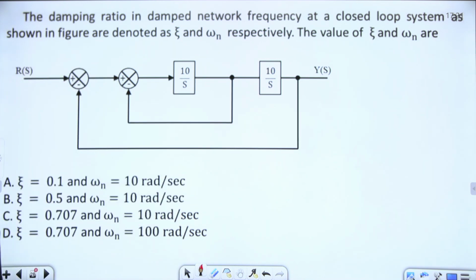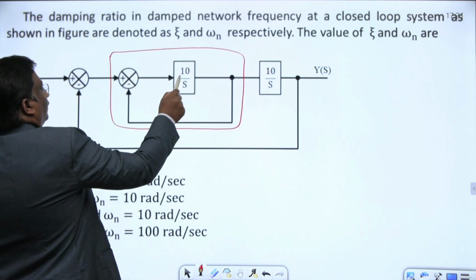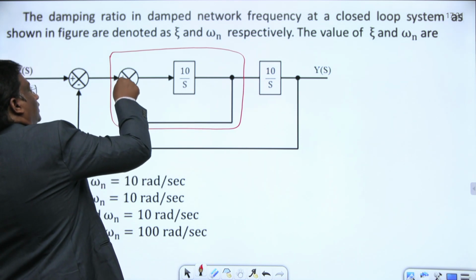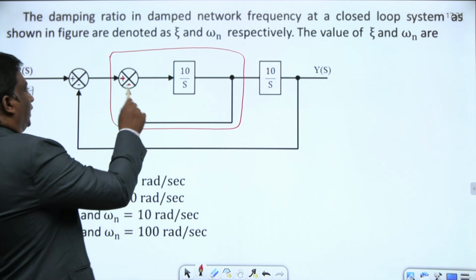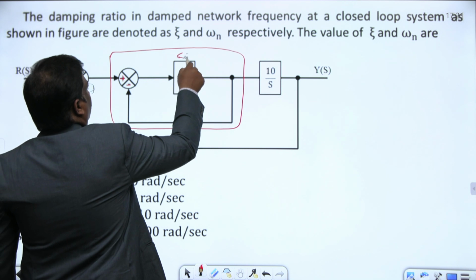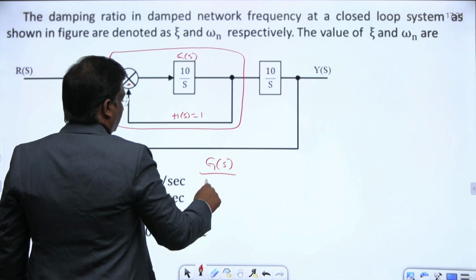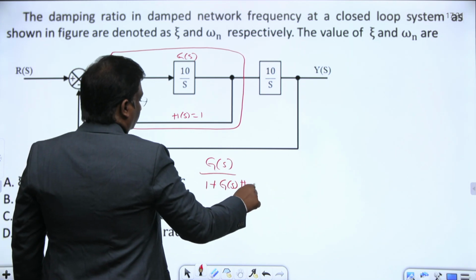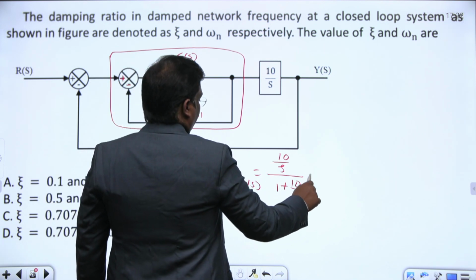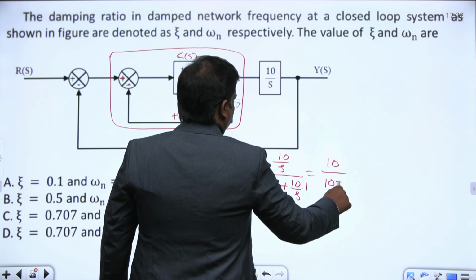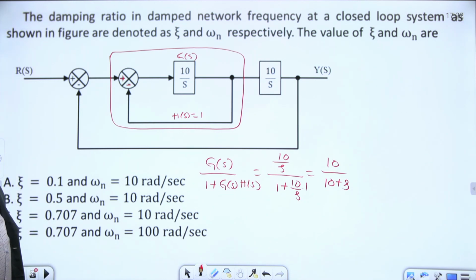Simple here. You try to reduce these blocks. If I go to this inner network, it has G of S, unity gain H of S equal to 1, with plus here and minus here, negative feedback. What is the transfer function of that inner block? If I assume this is G of S, and H of S equal to 1, it is G of S by 1 plus G of S into H of S. This is 10 by S divided by 1 plus 10 by S into 1, or this is 10 by 10 plus S. This block can be replaced by 10 by 10 plus S.